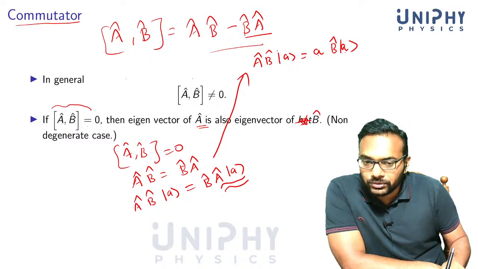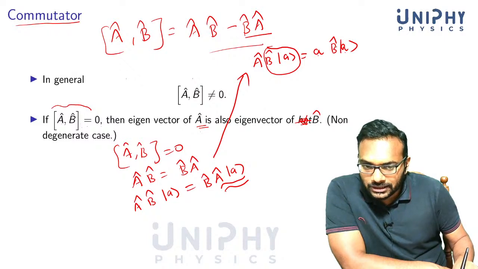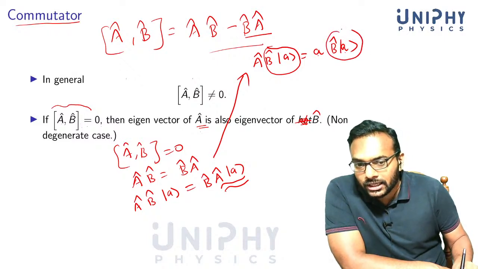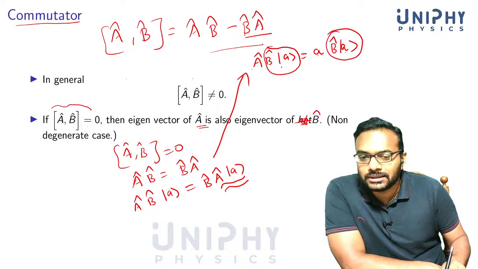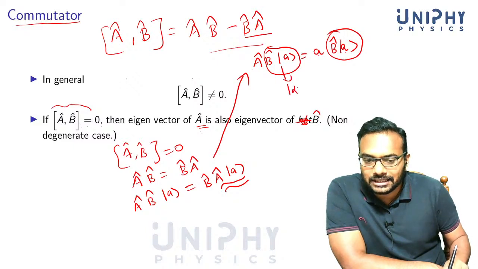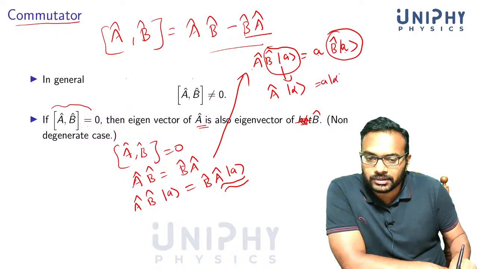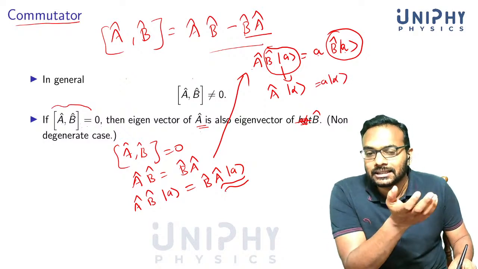Now what do we see? B acting on |a> gives some other vector, which is also an eigenvector of operator A, because we can write B|a> as some other state |alpha>. So A|alpha> is equal to a multiplied by |alpha>. We already said there is no degeneracy.